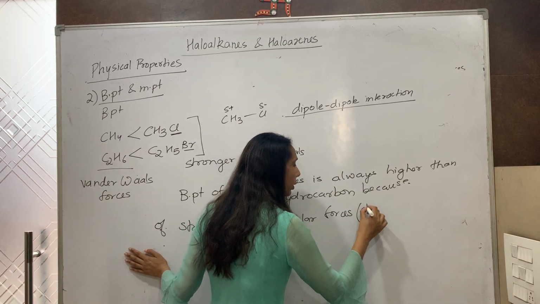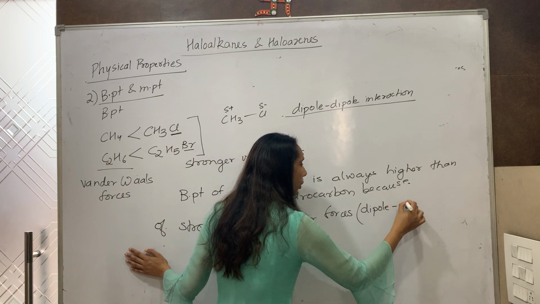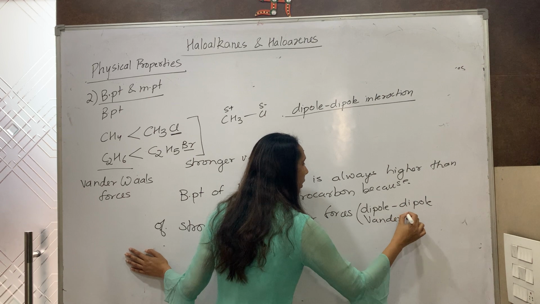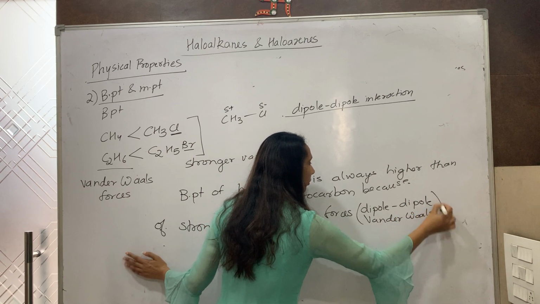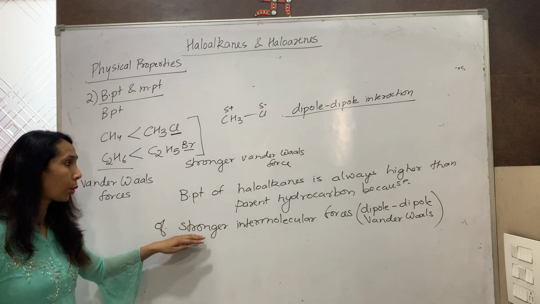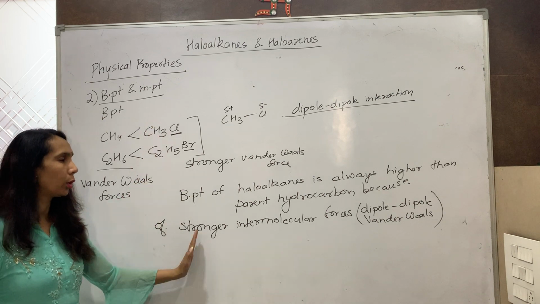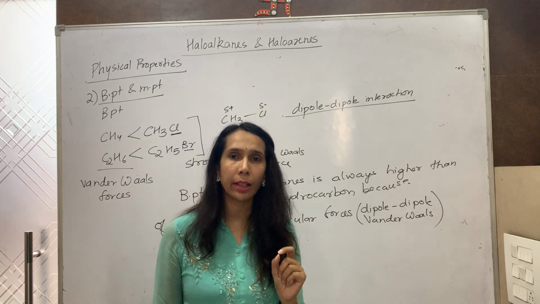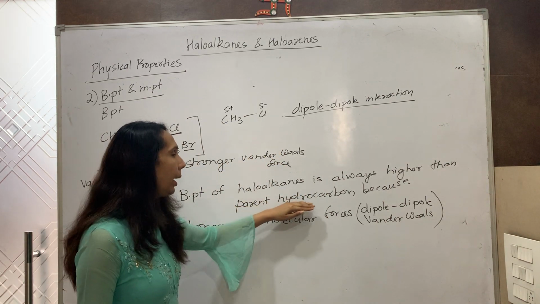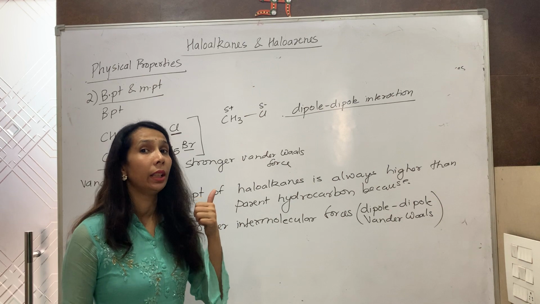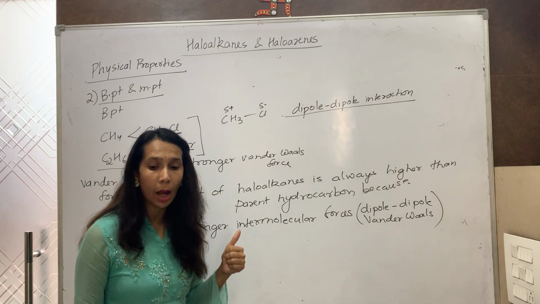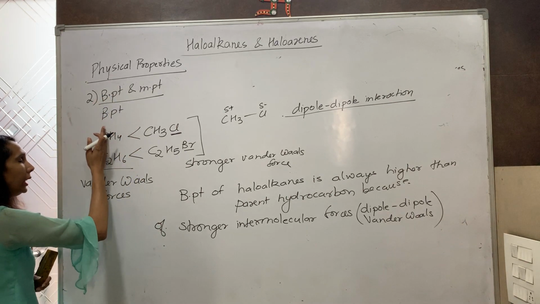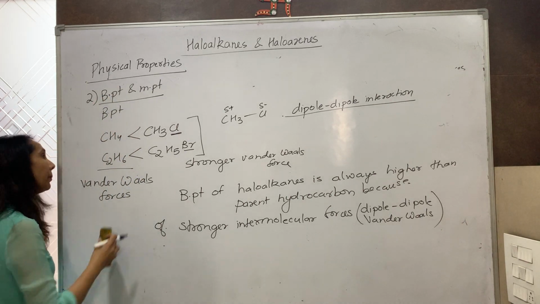What intermolecular forces? Dipole-dipole interaction as well as van der Waals forces. Both the forces are stronger in haloalkanes. So the boiling point of haloalkanes is higher in comparison to that of their parent hydrocarbons. This is the first point about boiling point. We are comparing the boiling point with their parent hydrocarbons.